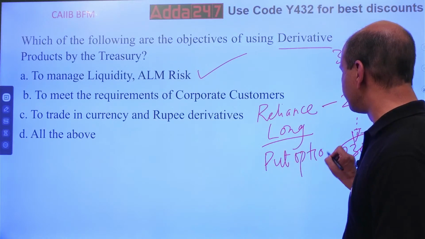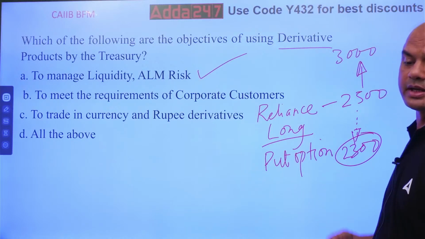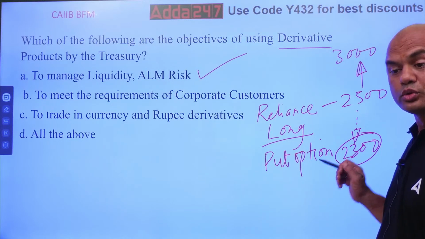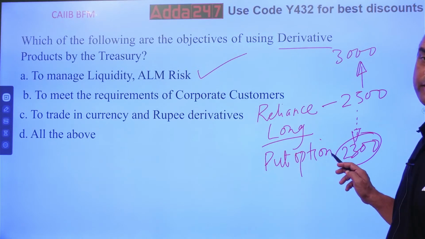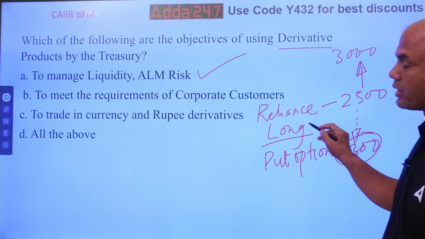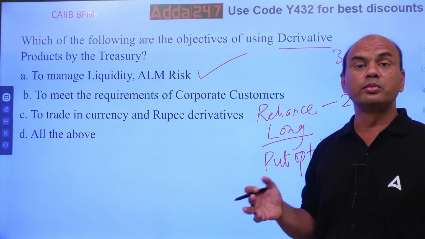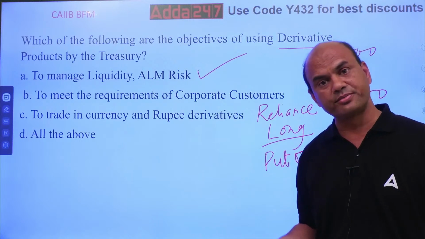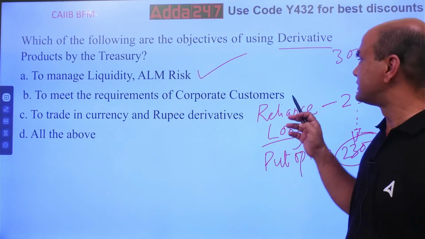Put option. I'll buy the put option. So this is known as a derivative, and this is the main use of derivatives, at least in banking. The use is to protect your long position, or the reverse can also be true, to protect your short position. Short means what? I'll sell first.